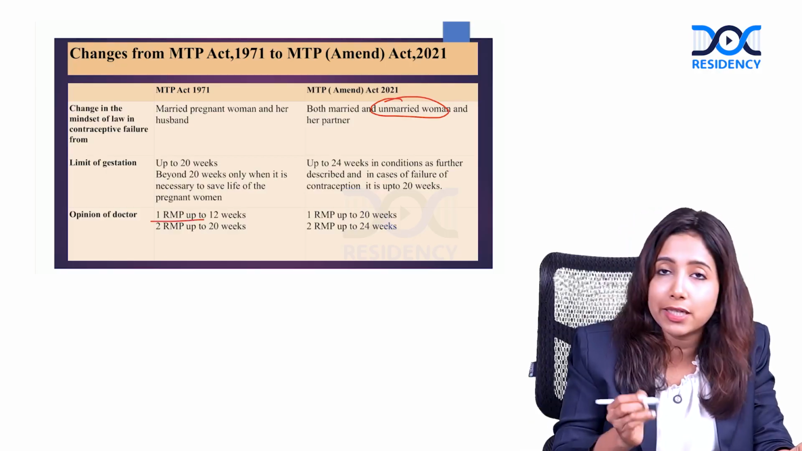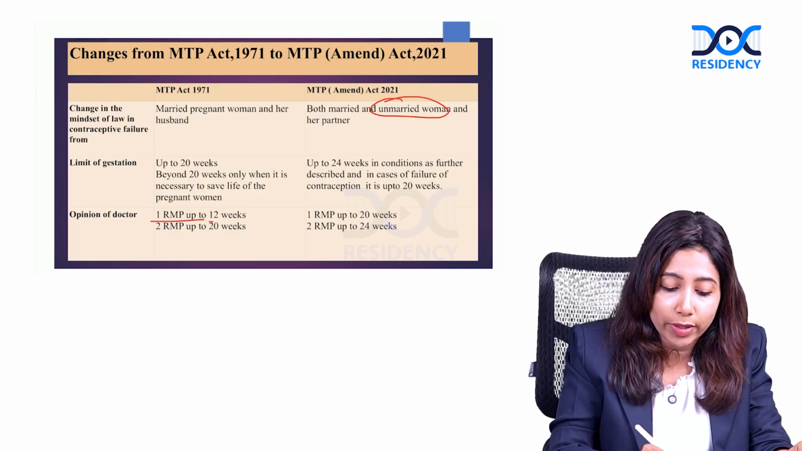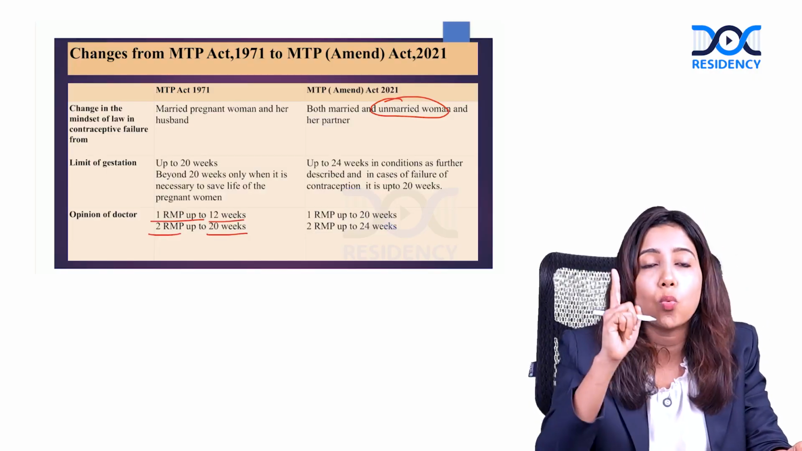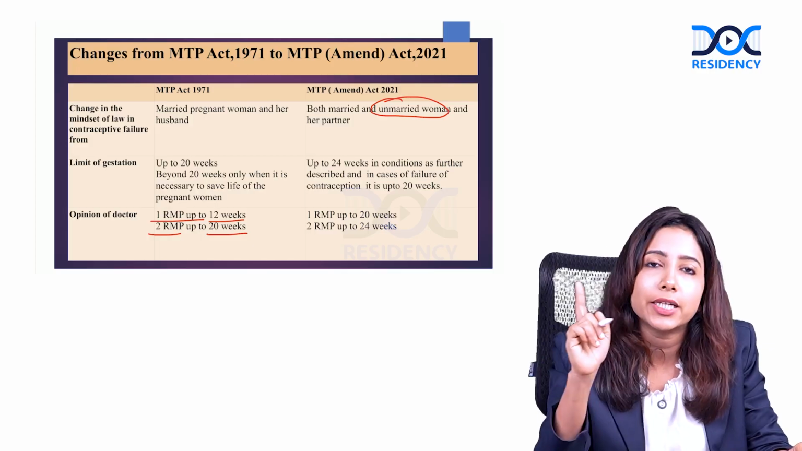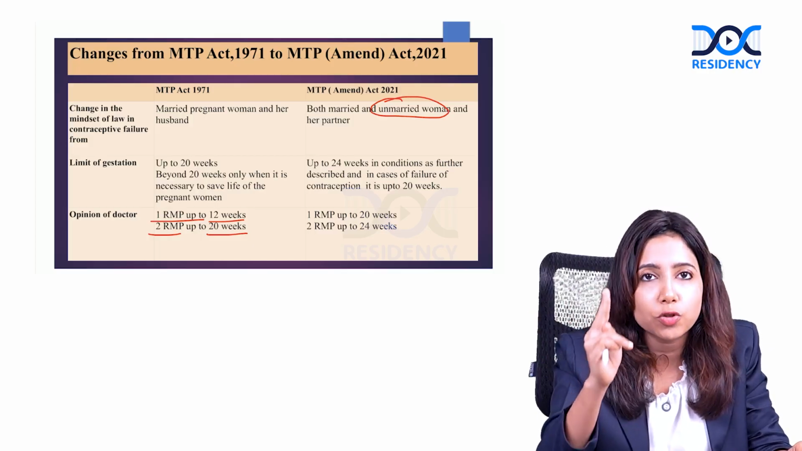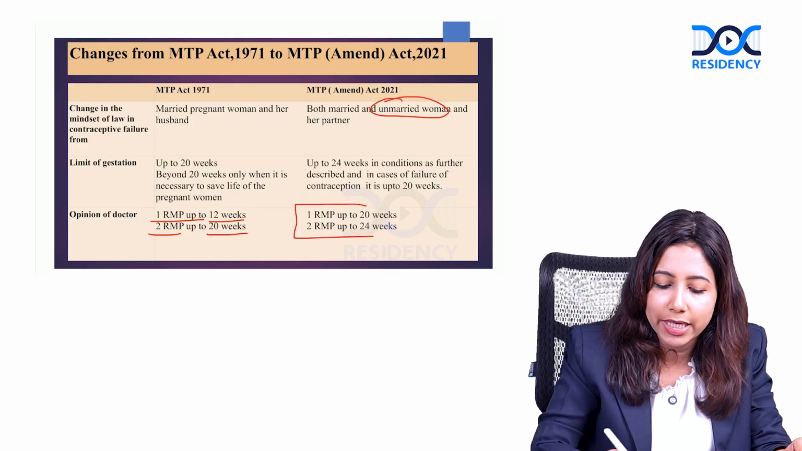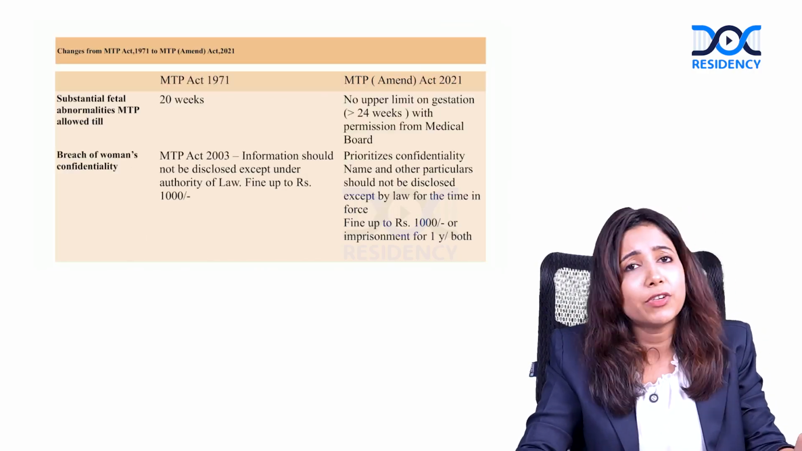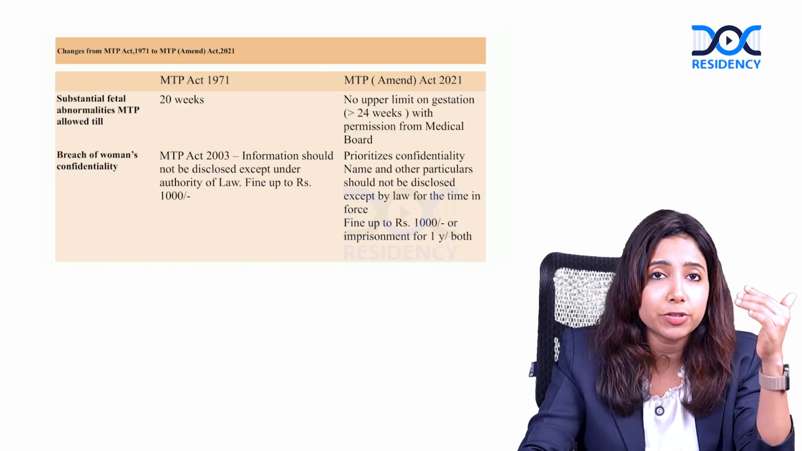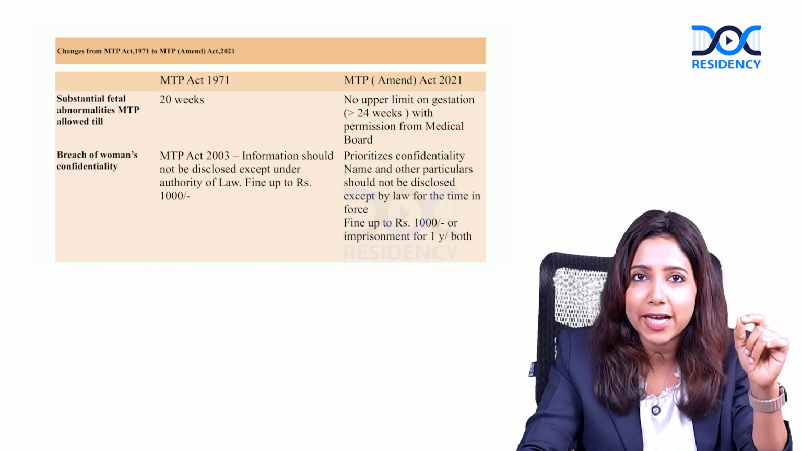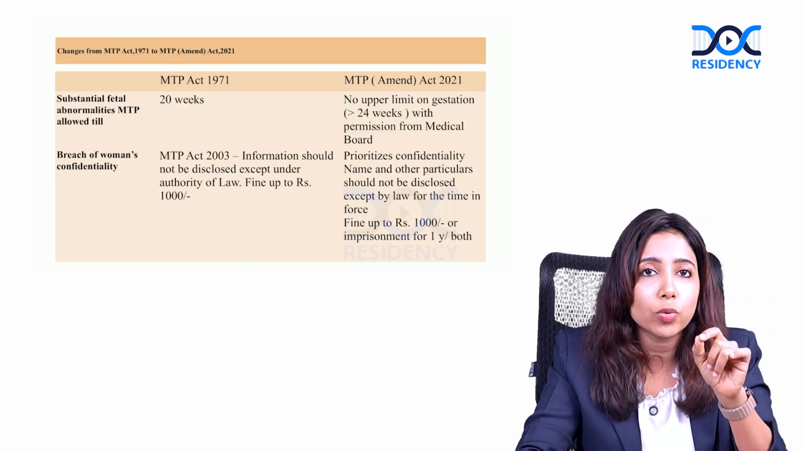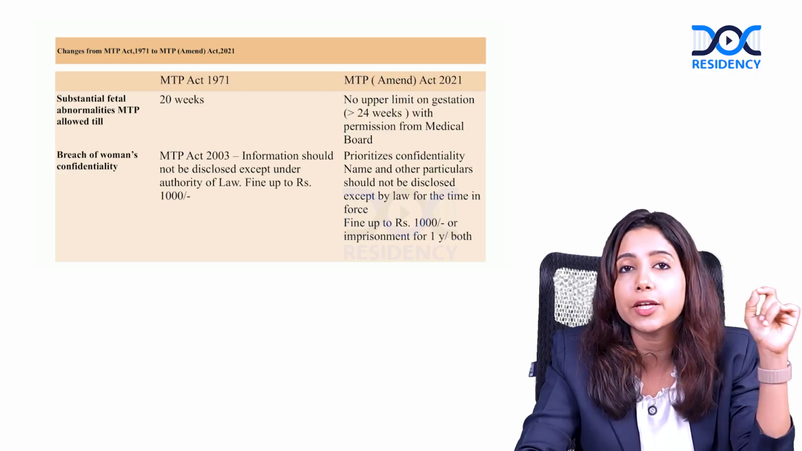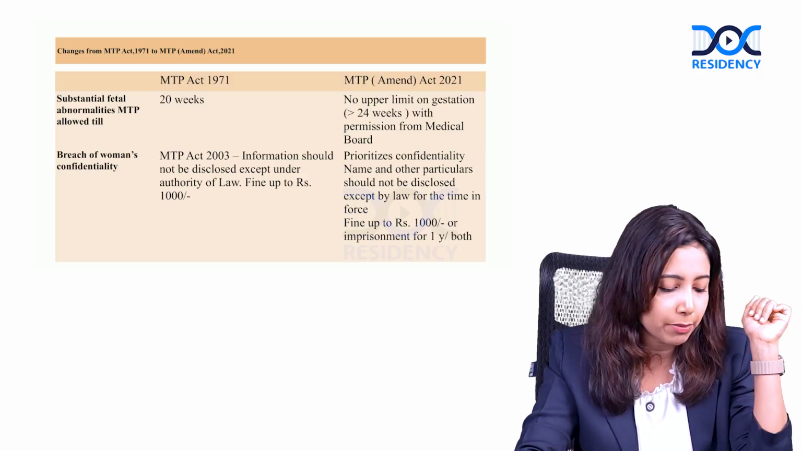The opinion of one registered medical practitioner was required till 12 weeks as per the previous act, and two till 20 weeks. Now it is one registered medical practitioner till 20 weeks and the opinion of two registered medical practitioners till 24 weeks. Substantial fetal anomaly: previously the upper limit cutoff was 20 weeks. Now we can go ahead from 20 to 24 weeks, and even beyond 24 weeks MTP is possible if there is substantial fetal anomaly, after approval from a medical board.